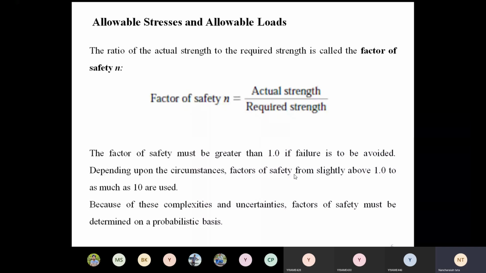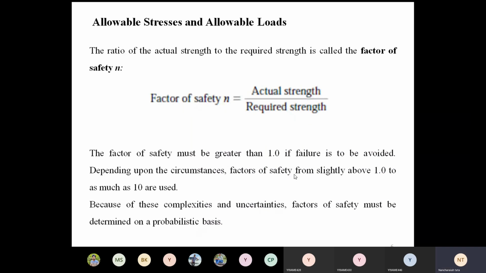We are working below the acceptable strength of the component. Under safe working conditions, even if abrupt loads act on the component, it remains safe. That is the reason why we are taking the factor of safety.